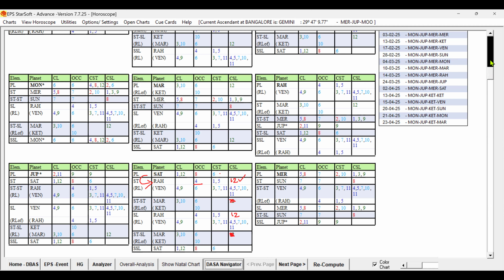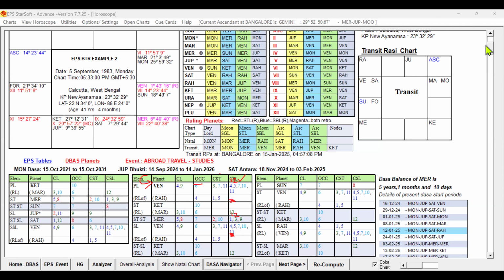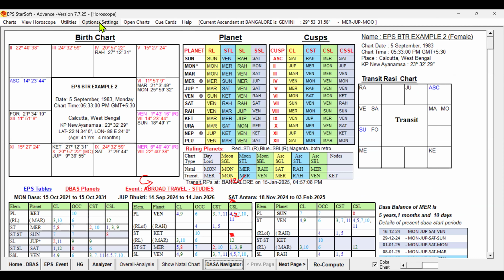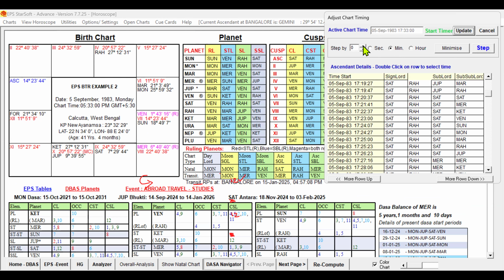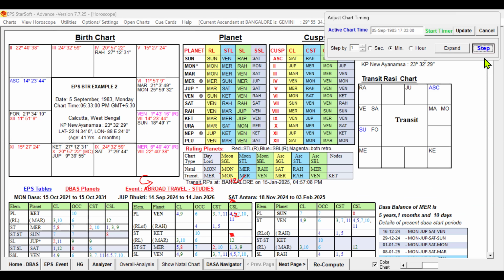Let us do that now. Let us go to the utilities, adjust birth time, and let us increase 1 minute and step.